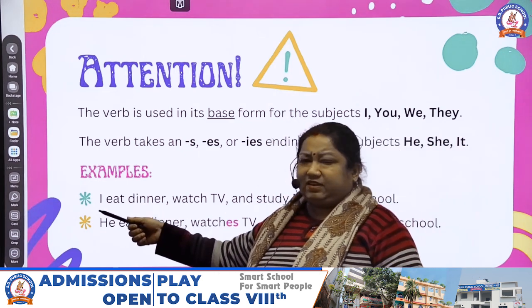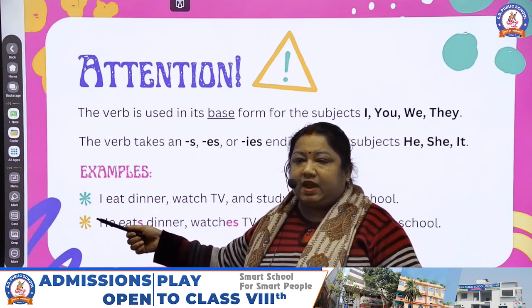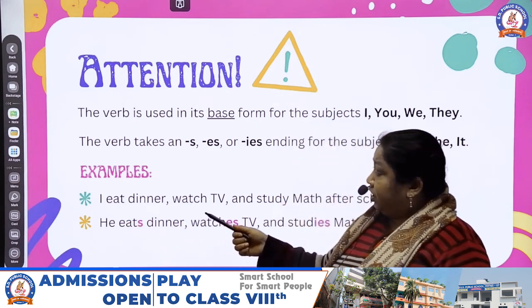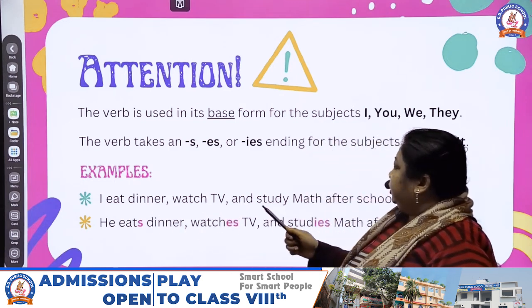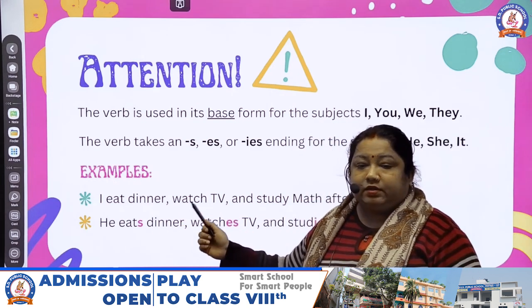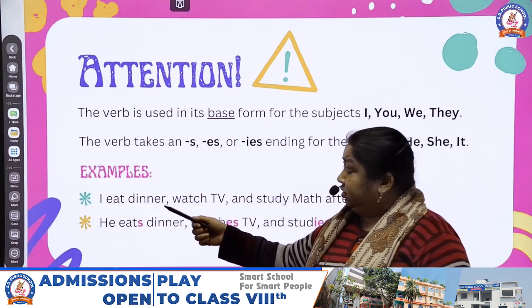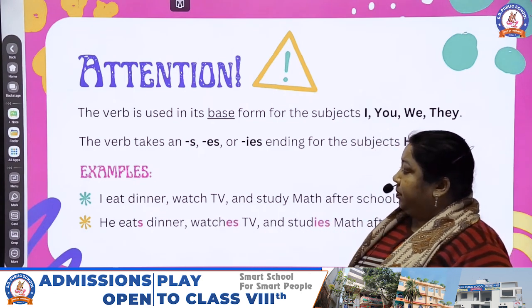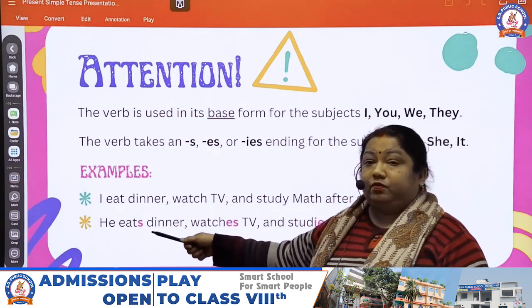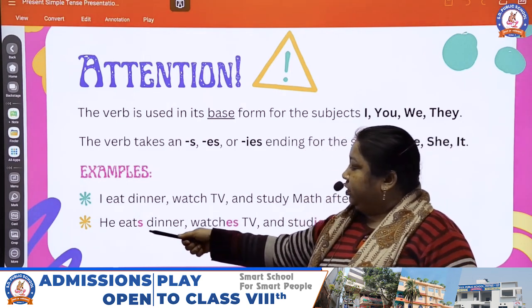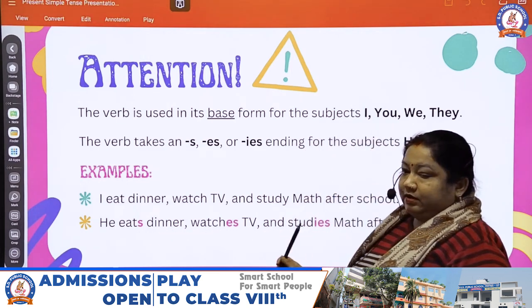Here the subject is I. So our verbs, that is eat, watch and study, are all in the base form. But if the subject is he, then the verbs should take the s form: eats, watches and studies.